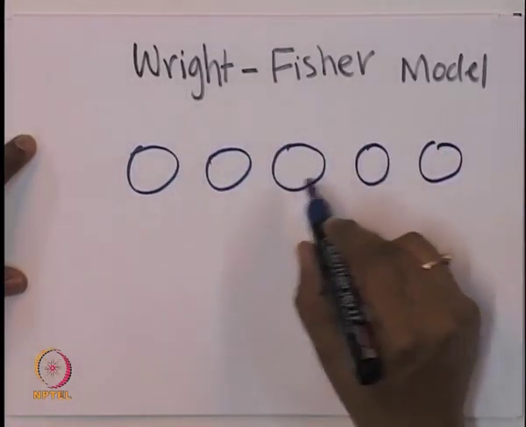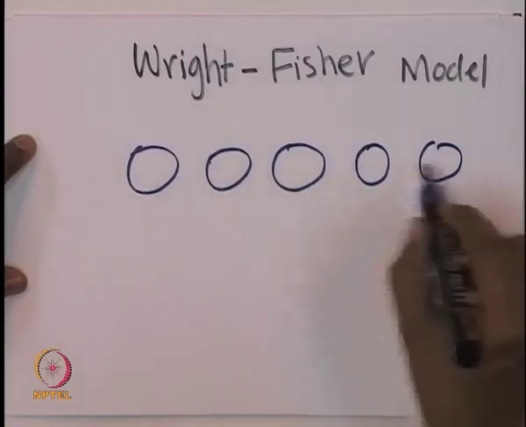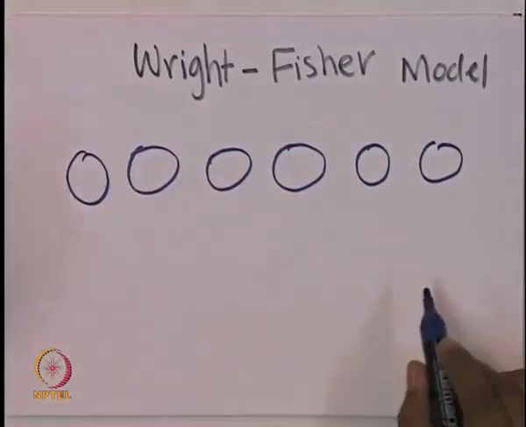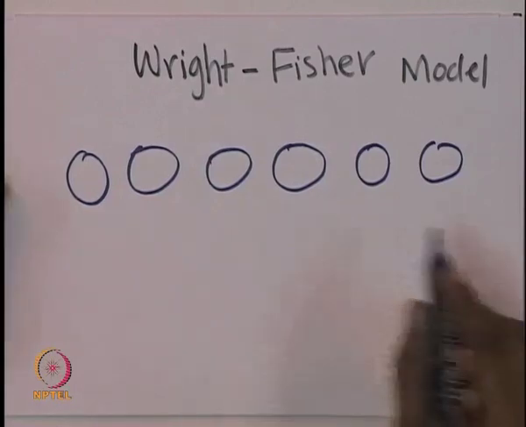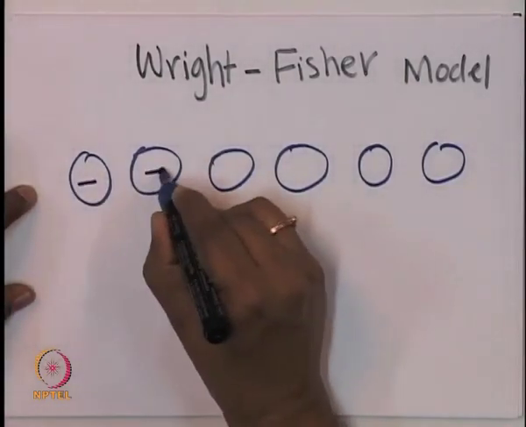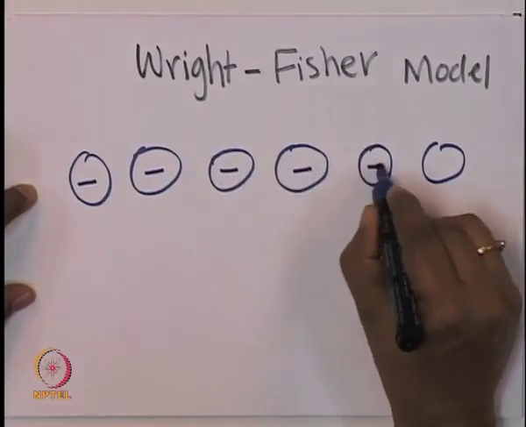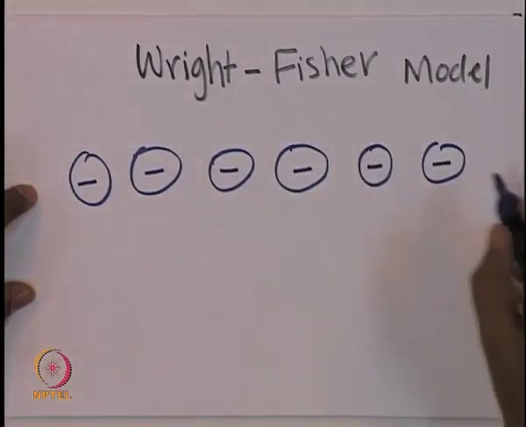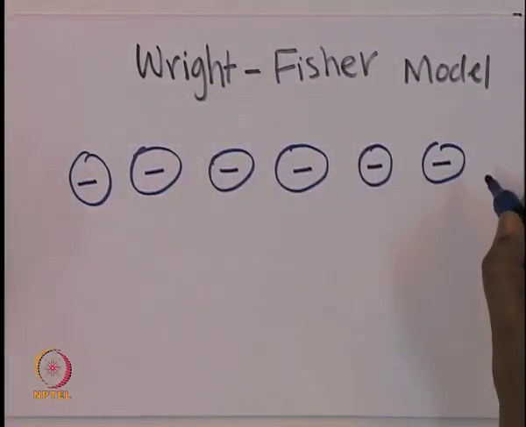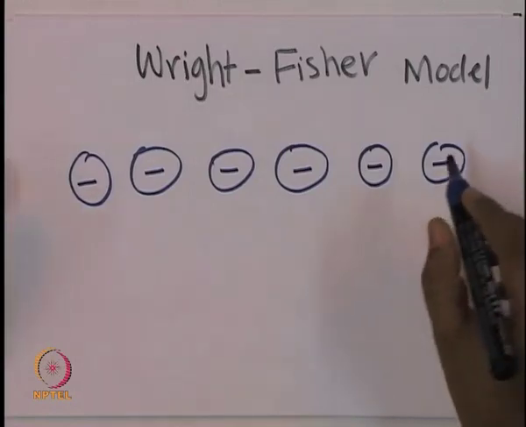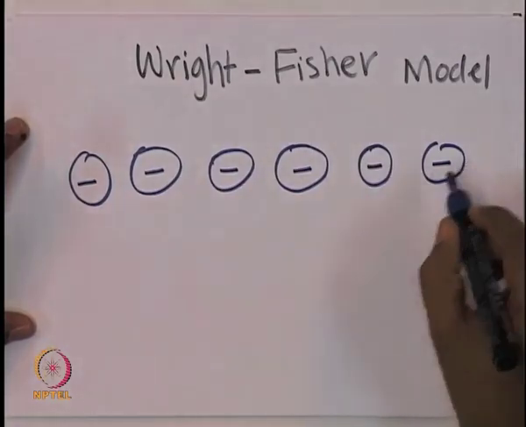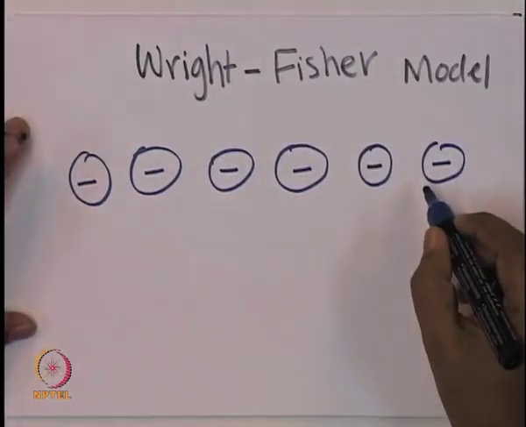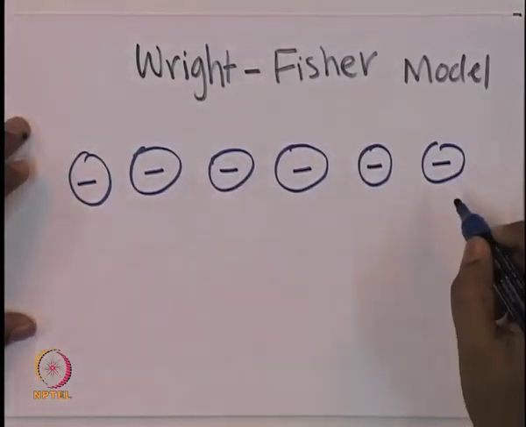In our case, 1, 2, 3, 4, 5, 6. Let us say there are 6 individuals, and let us assume that each of them has just one chromosome for simplicity. Such individuals are called haploid individuals. So there are 6 individuals, each with a single chromosome.